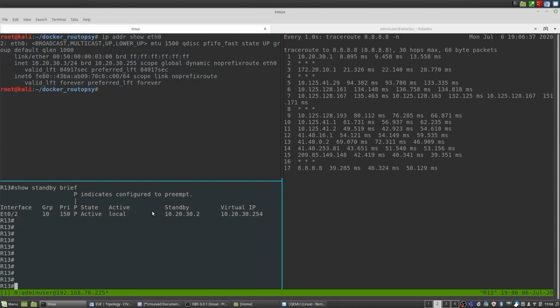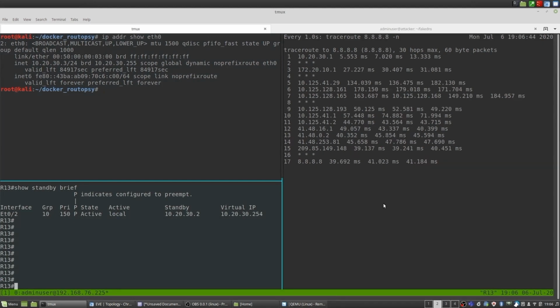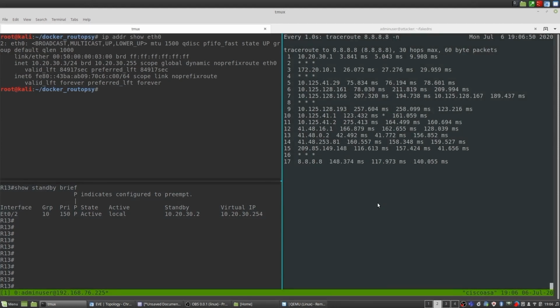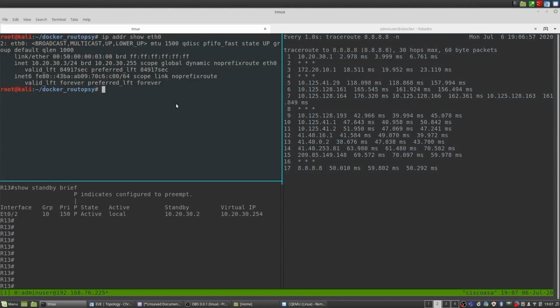Take note that the traceroute to quad 8 takes 17 hops, and this will change after our attack, showing that we are performing a person-in-the-middle attack. If we go back to the top left window where the attacker sits, you'll notice that the IP address is 10.20.33. Take note of that because that will be the next active after the successful attack.